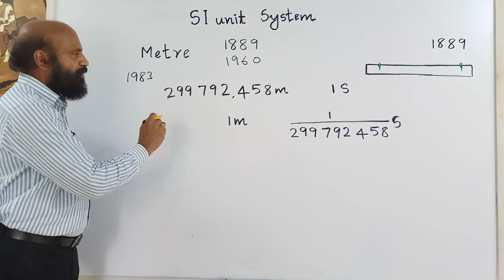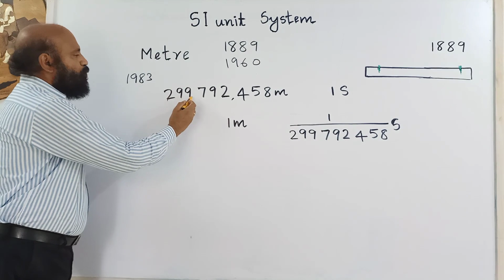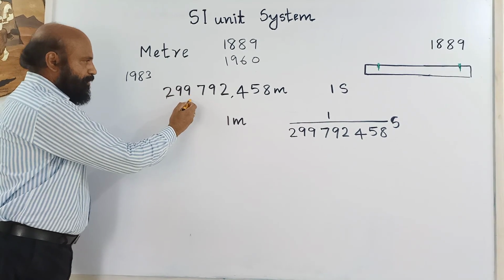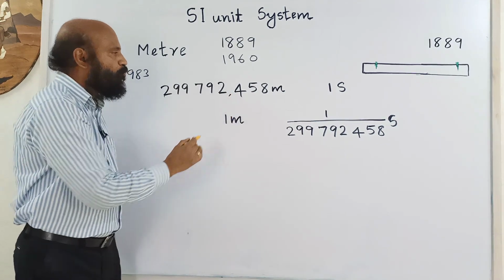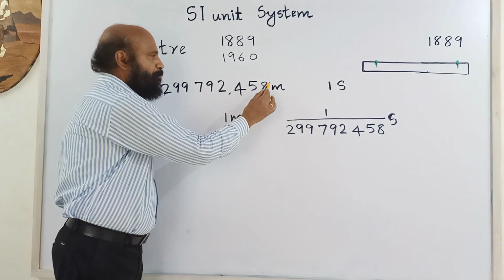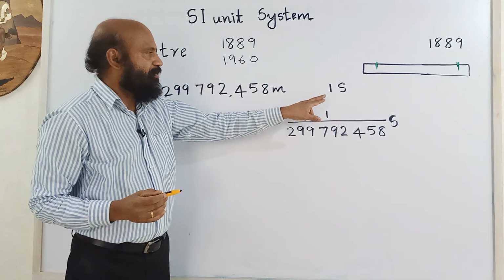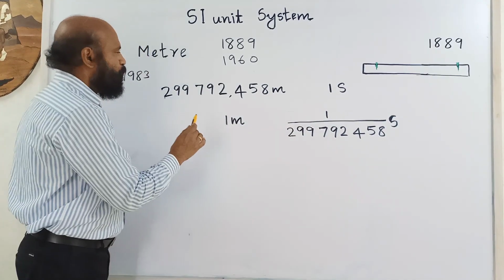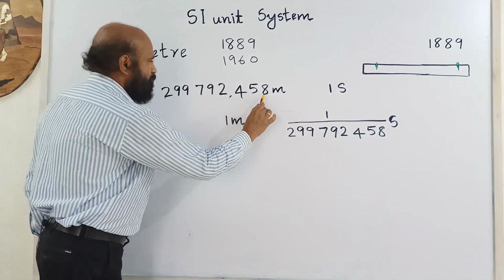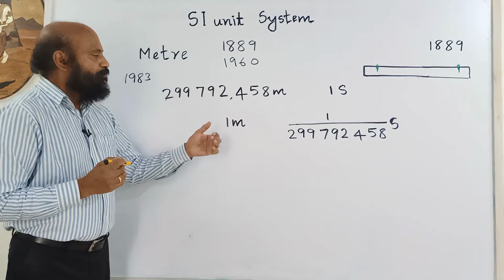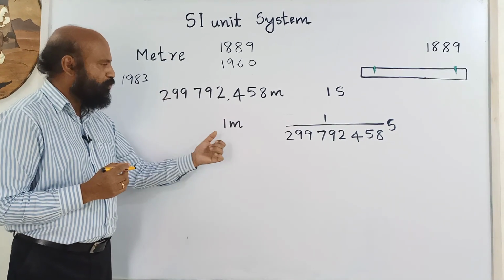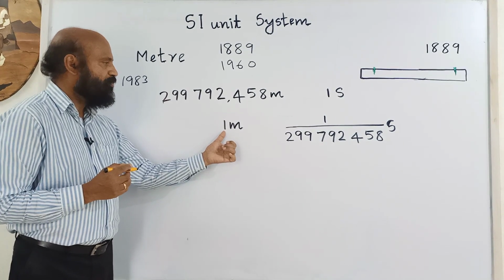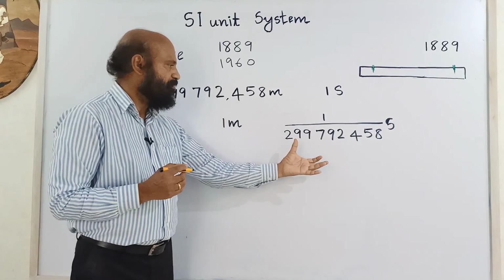Velocity of light is 299,792,458 meter per second. In 1 second, light will travel this much distance. So we have to find out the time taken by light to travel 1 meter. So take this number to the other side.